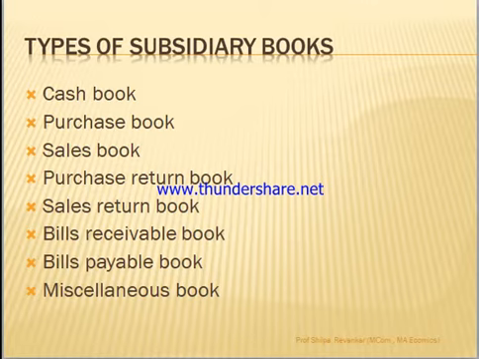Then the next is the purchase book. Here all transactions regarding purchase of, say, raw materials only. When you talk about purchase, it is not about purchase of assets or investments or anything as such. It is purchases regarding supplies only.